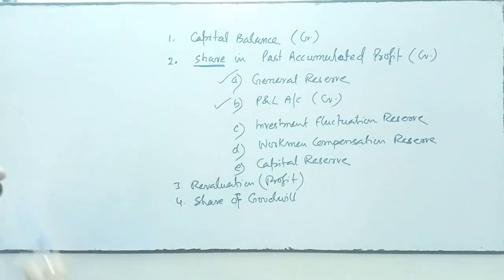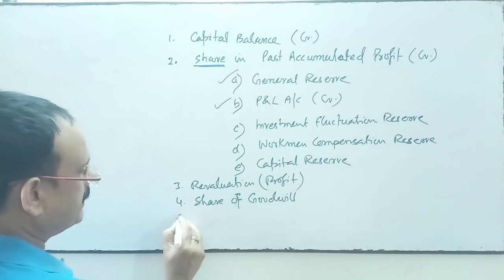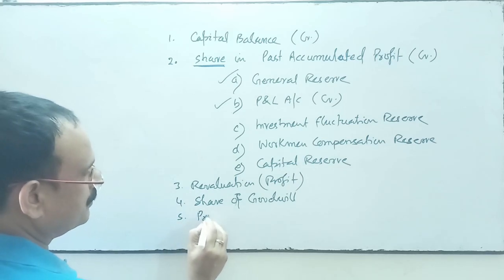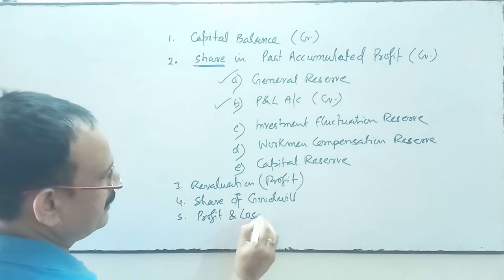Then what will be credited? Share of goodwill. Next is profit and loss suspense account.